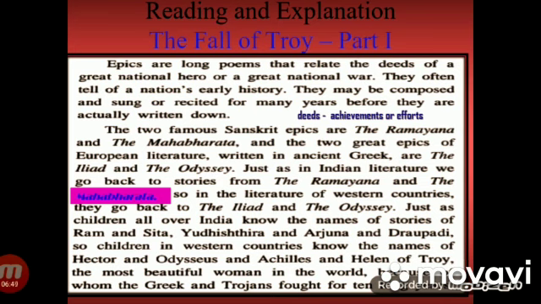Just as in Indian literature we go back to stories from the Ramayana and the Mahabharata, so in the literature of Western countries they go back to the Iliad and the Odyssey. Just as children all over India know the names of stories of Ram and Sita, Yudhishthira and Arjuna and Draupadi, so children in Western countries know the names of Hector and Odysseus and Achilles and Helen of Troy, the most beautiful woman in the world, because of whom the Greeks and Trojans fought for 10 long years.